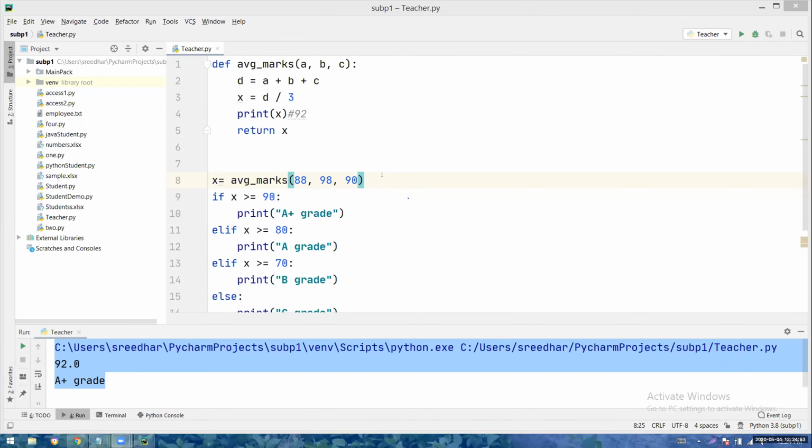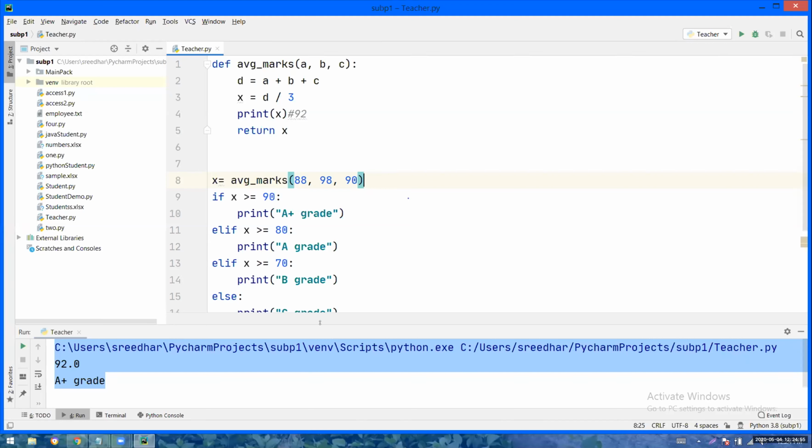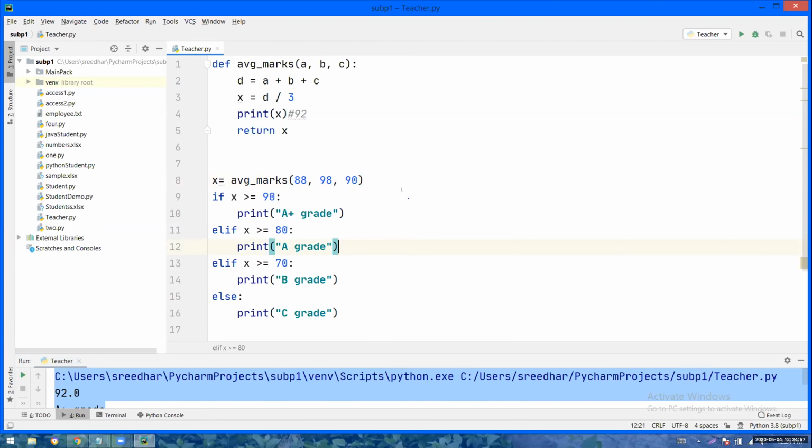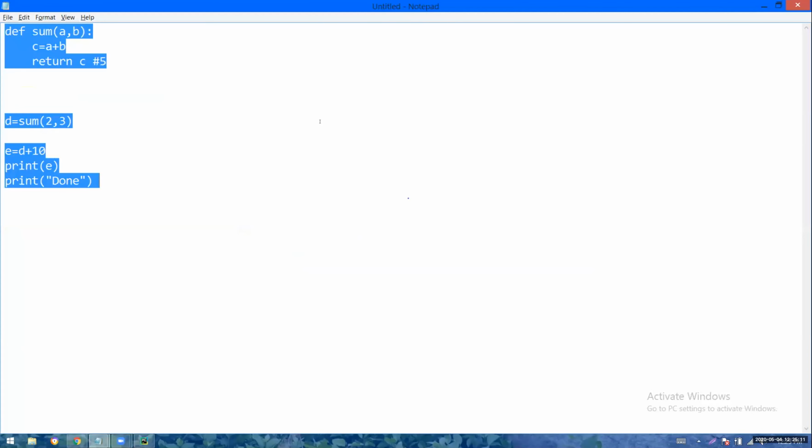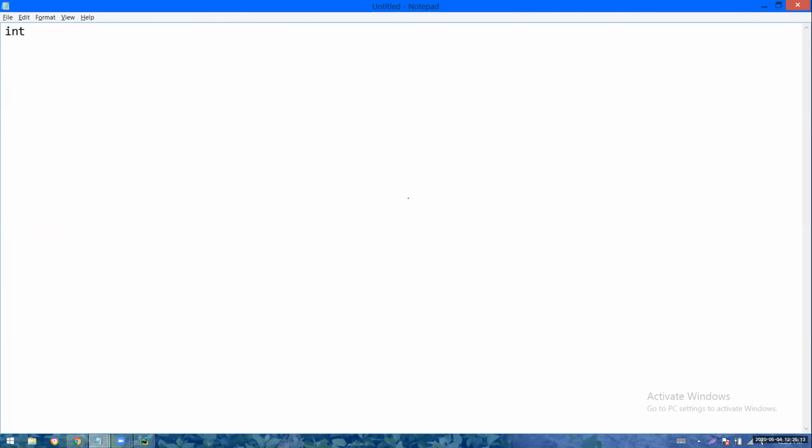Excuse me, ma'am. Yeah, please tell me. Don't we mention any return type in Python? No, right? So simply we have def. See, from the day one itself, we are just free of declaring and mentioning the return types. That is not required. So in other languages like Java or .NET or in C or C++, we have to mention the return types and we have to write it. But in Python, the advantage is simply you put def, that's it.